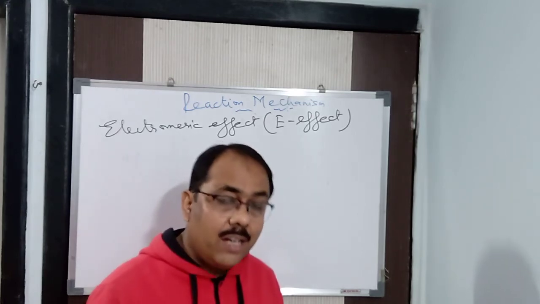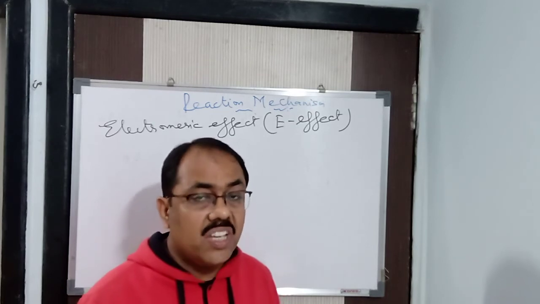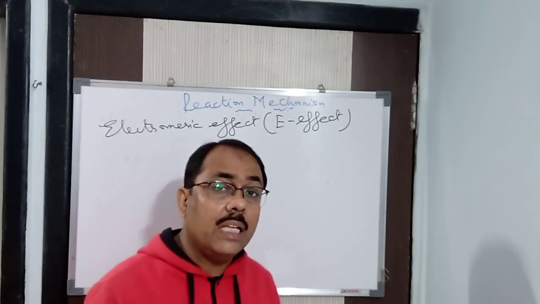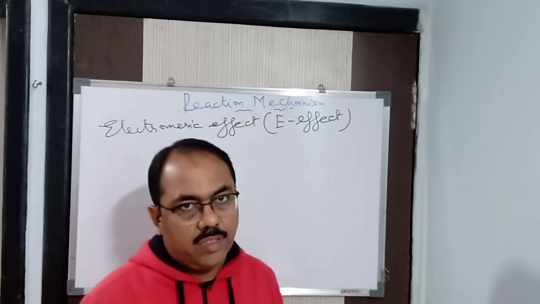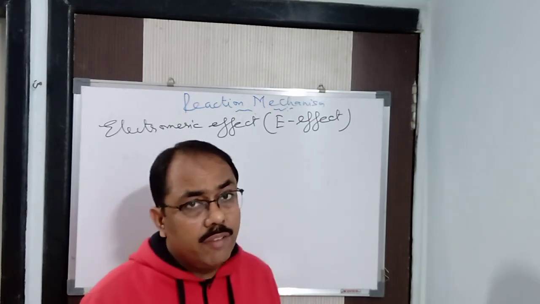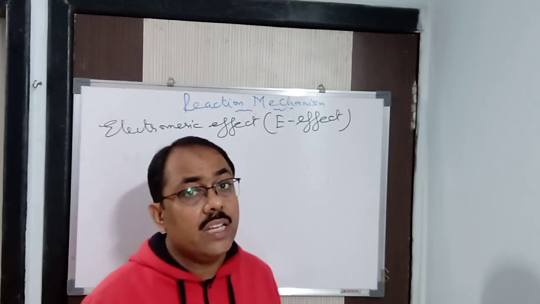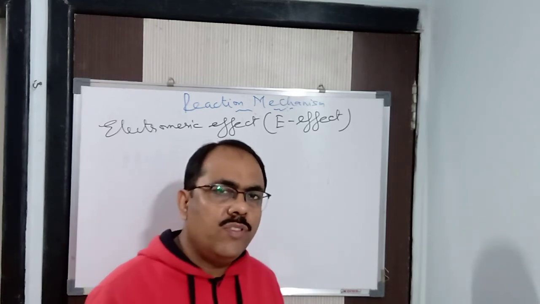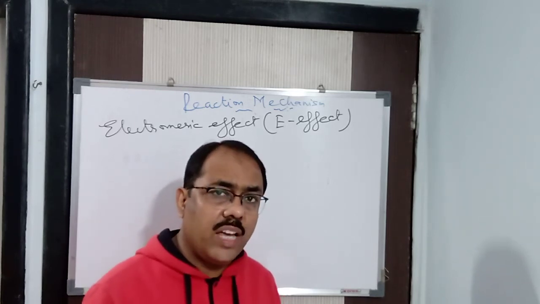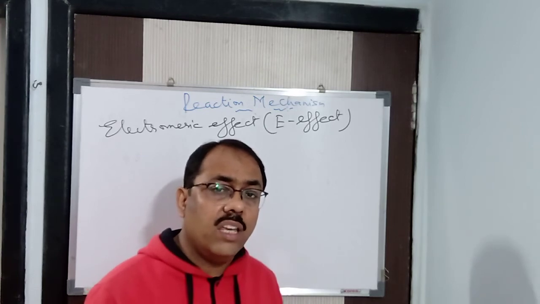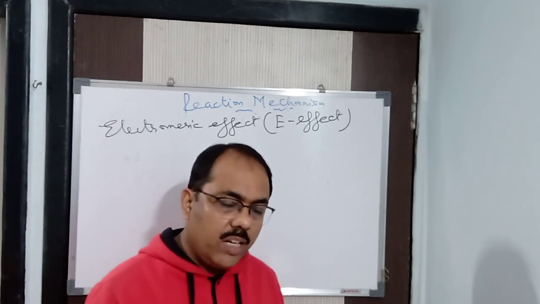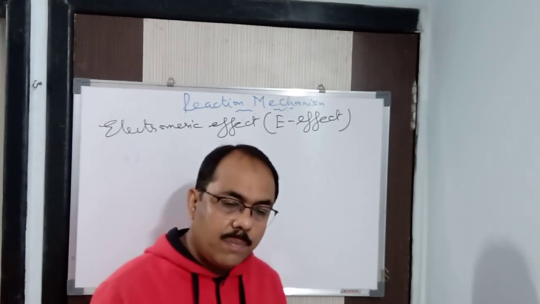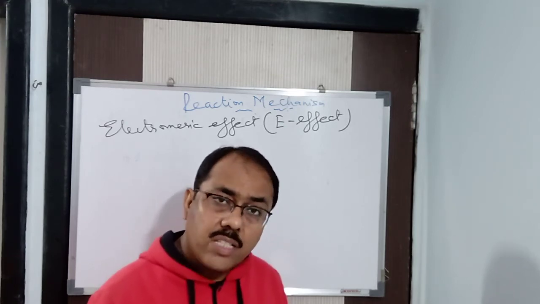This entire transfer of electrons is taking place in the presence of an attacking reagent. Hence it is a temporary effect. The electromeric effect is a temporary effect because it takes place in the presence of the attacking reagent only. If you remove the attacking reagent from the site of the reaction, then this particular effect ceases. It no more takes place. Got it? So it's a temporary effect. It takes place in a multiple bond, and here it involves a complete transfer of electrons.